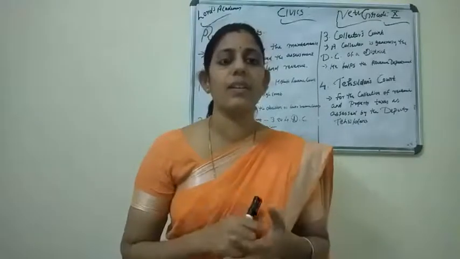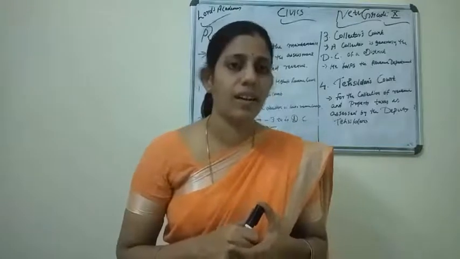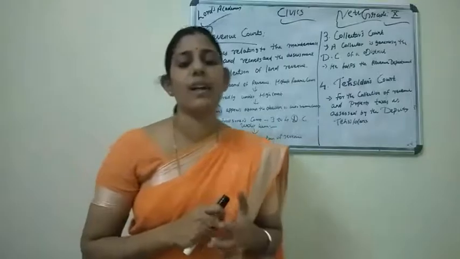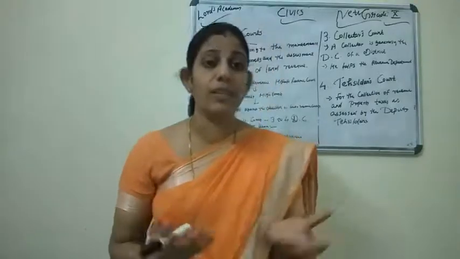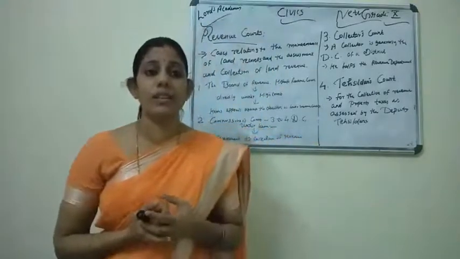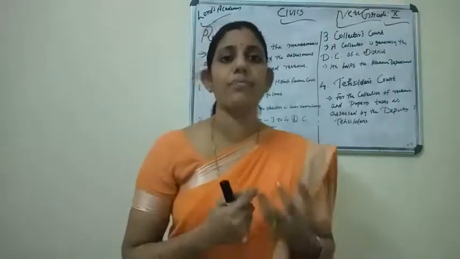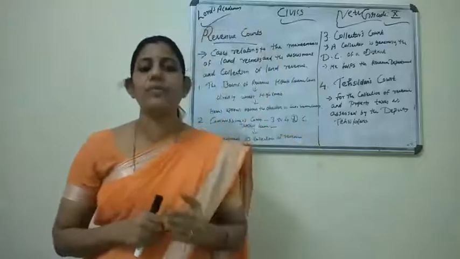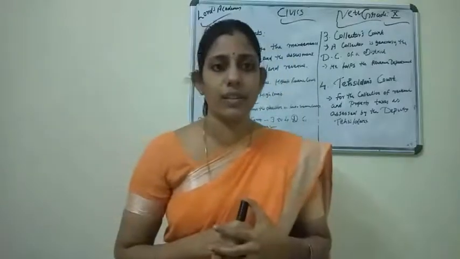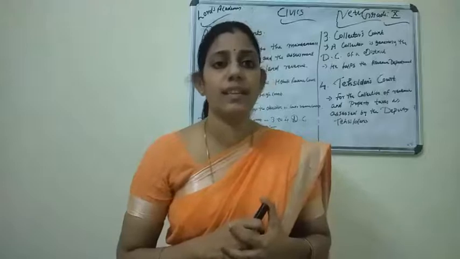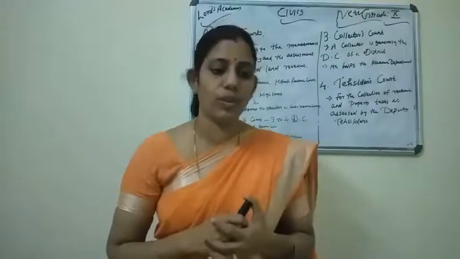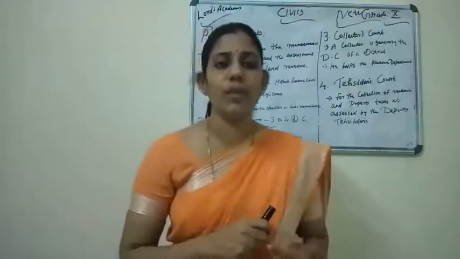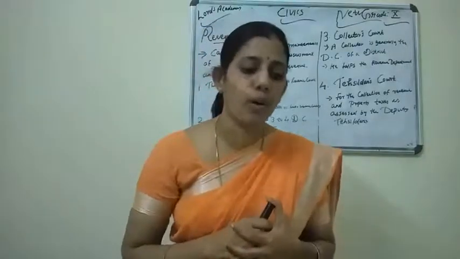For the administration of justice at the district level, the courts are divided into three types: civil courts, criminal courts and revenue courts. In that, what is a civil court? Civil courts are the courts that deal with cases related to land, property, money transactions, etc. And the four classifications of the civil court we already discussed. The highest civil court in a district is the District Judge's Court. The second one is the Sub-Judge's Court. Third, the Municipal Court, and the last one is the Small Causes Court.